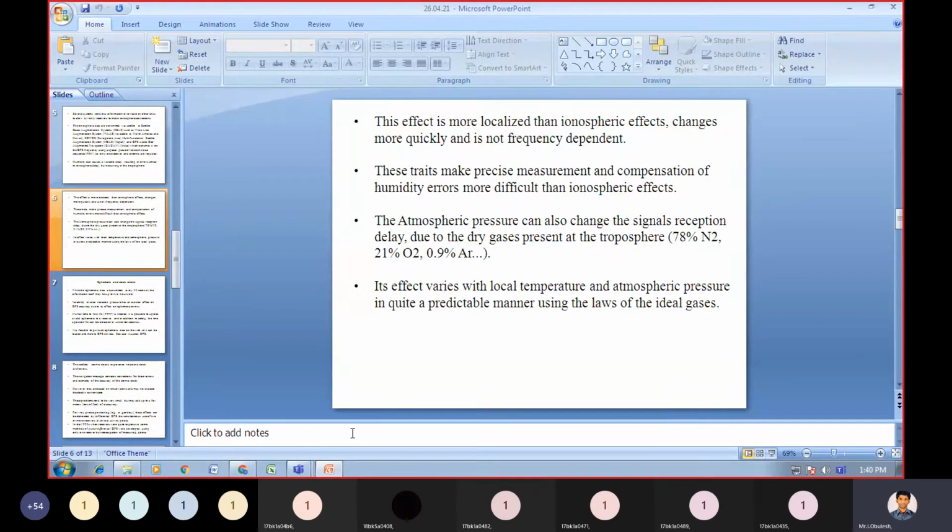Its effect varies with local temperature and atmospheric pressure in quite a predictable manner using the laws of the ideal gases.